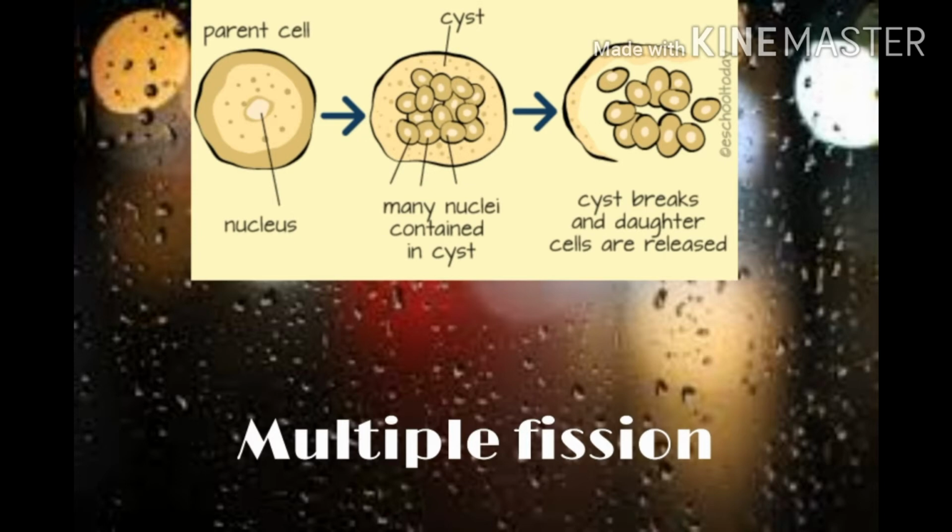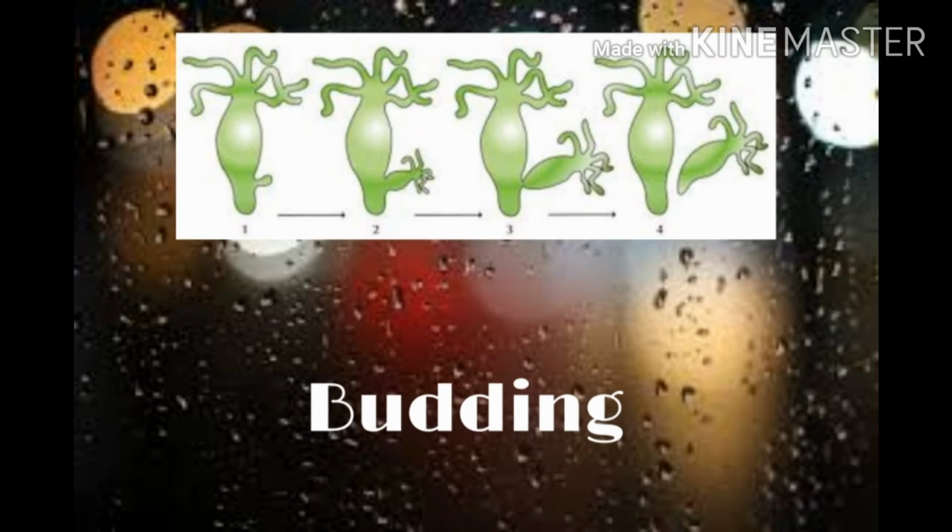This type of reproduction is found in a few protists and also in some parasitic species. For example, Plasmodium, which is a protozoan that causes malaria, undergoes multiple fission for its reproduction. Next, we are going to study another type of asexual reproduction that is called budding. I think you might have studied this process in yeast and hydra, right?